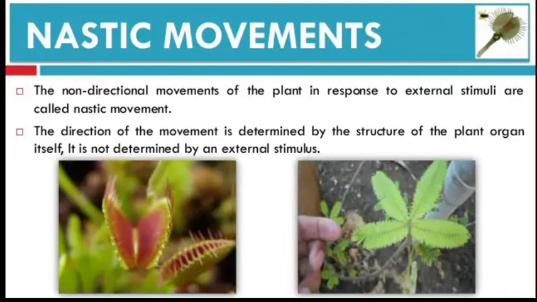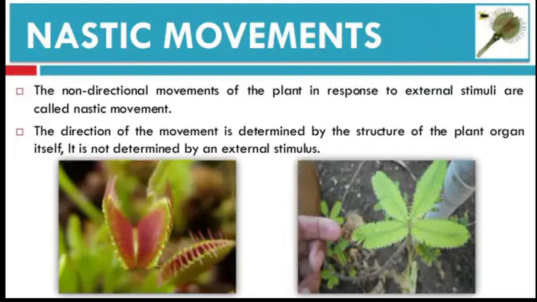The direction of nastic movement is not determined by the direction from which the stimulus is applied. In nastic movement, from whichever direction the stimulus is applied, it affects all parts of the organ of the plant equally, and they always move in the same direction.